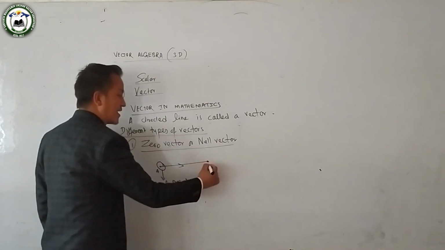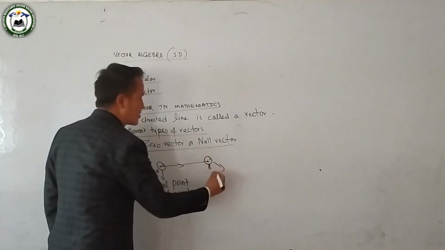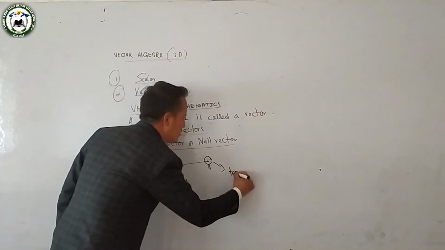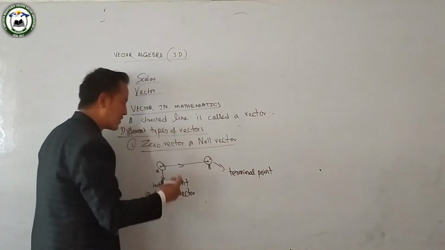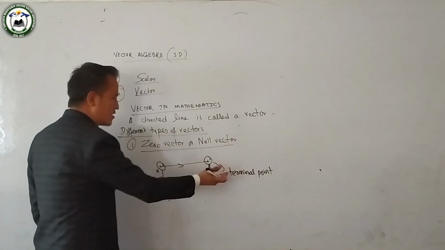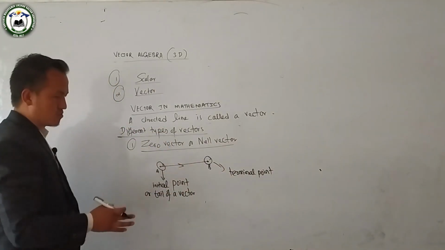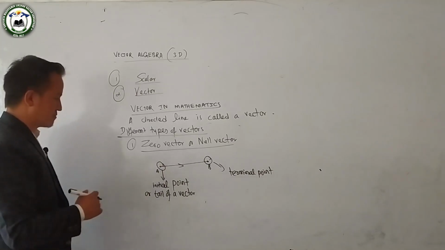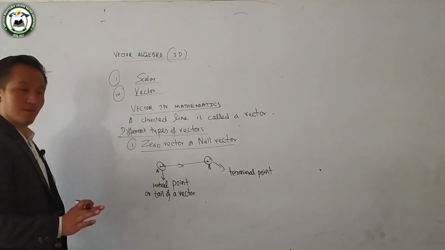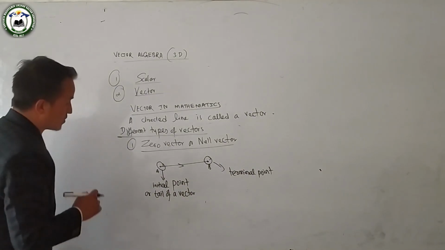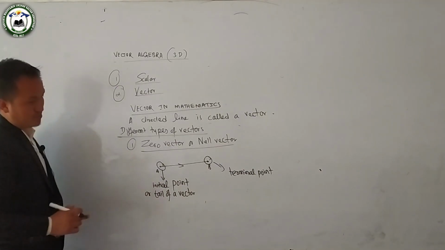And B is called the terminal point. The distance between the initial point and the terminal point is the magnitude. I have already discussed that earlier. Now, this is the initial point or tail of a vector. Right? Now, what is the zero vector?